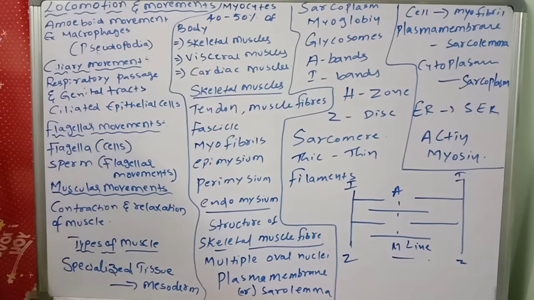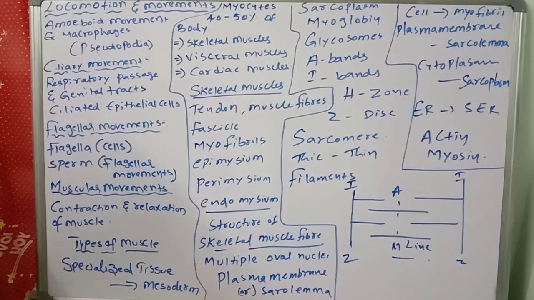What does the sarcoplasm consist of? The sarcoplasm consists of glycosomes, myoglobin, and sarcoplasmic reticulum. Myoglobin is a red colored respiratory pigment of the muscle fiber. Very important, an important pigment like hemoglobin. It is similar to hemoglobin and contains iron. Hemoglobin has iron, and even myoglobin has iron.